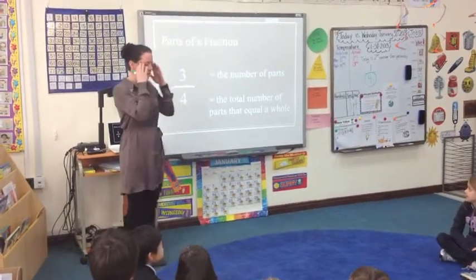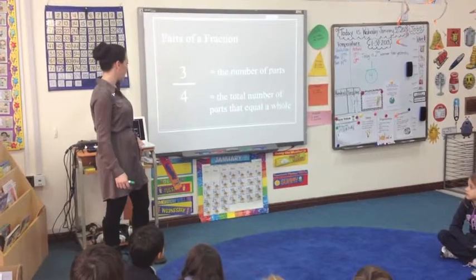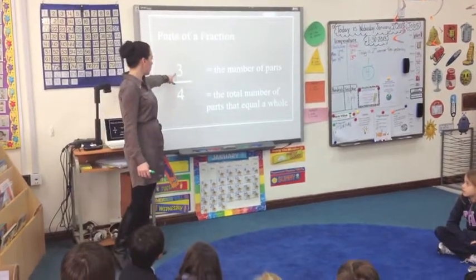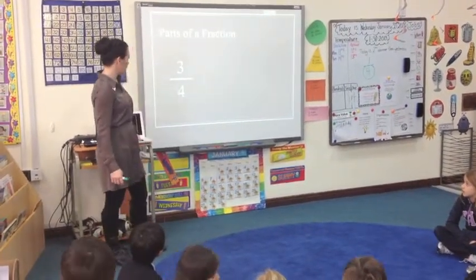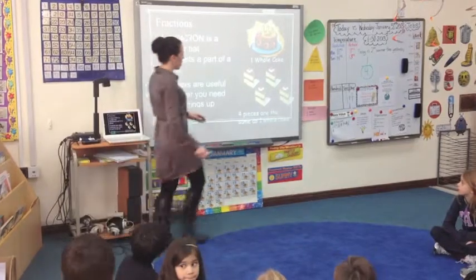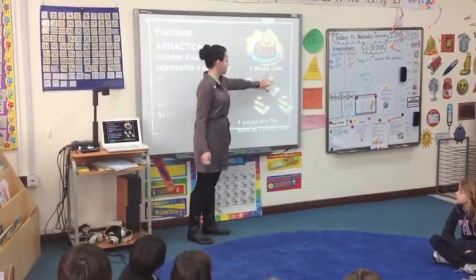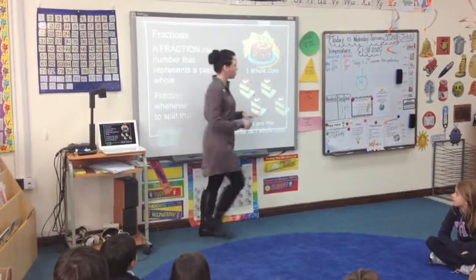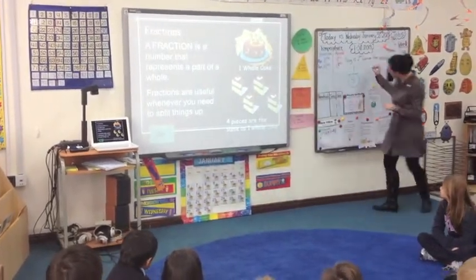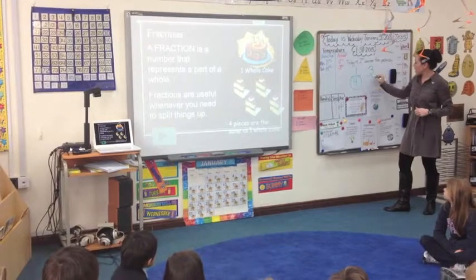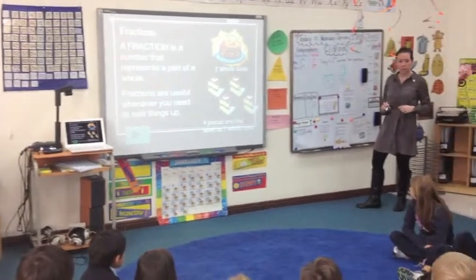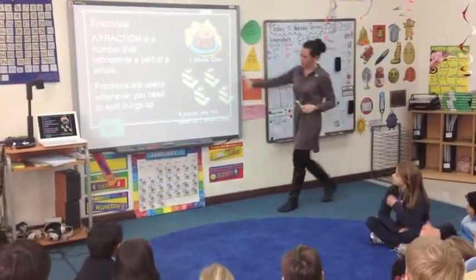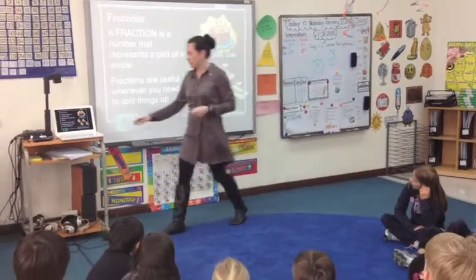Good, so let's think about the cake again. Let's go back and look at the cake. So they're saying now that we're eating 3 out of the 4. So they're saying that we ate yum, yum, yum. But we still have 4 altogether. If I ate 3 out of the 4 pieces, how many do I have left? 1. Very good.